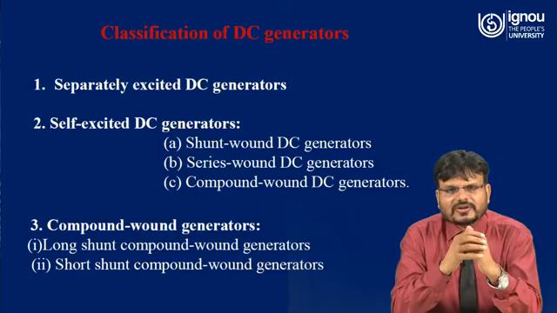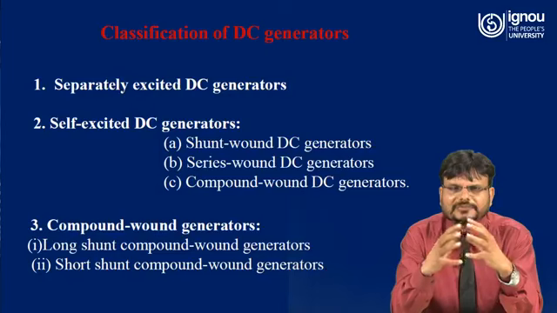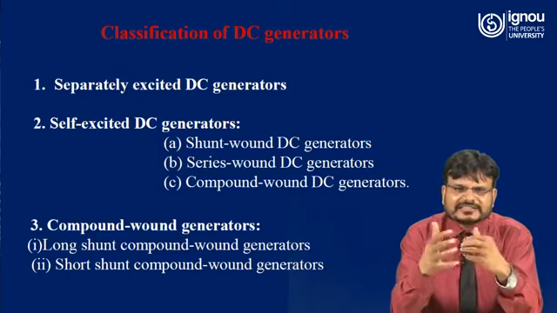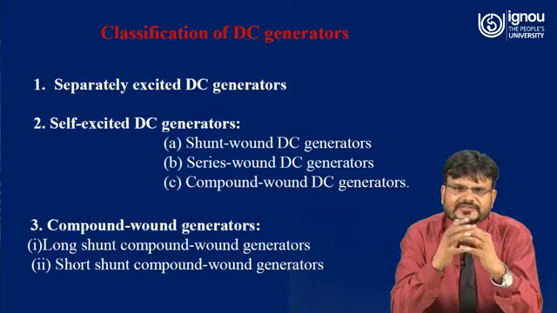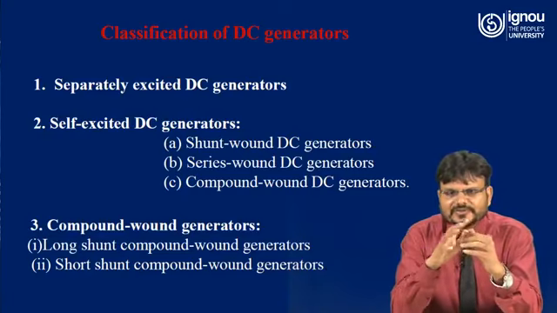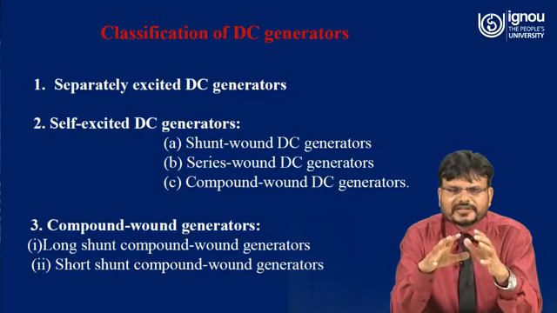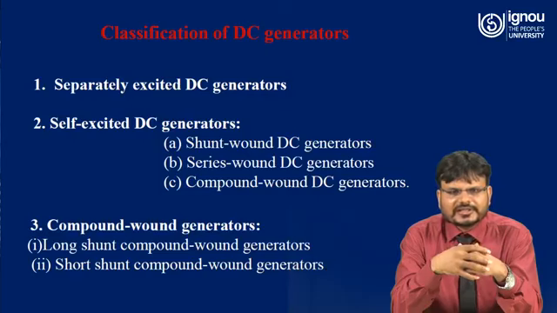The third is called the compound-wound DC generator. As the name indicates, compound means it is a mix of shunt and series. That means it will have two types of winding, series winding and shunt winding. This compound-wound DC generator can again be classified as long shunt compound-wound generator and short shunt compound-wound generator.